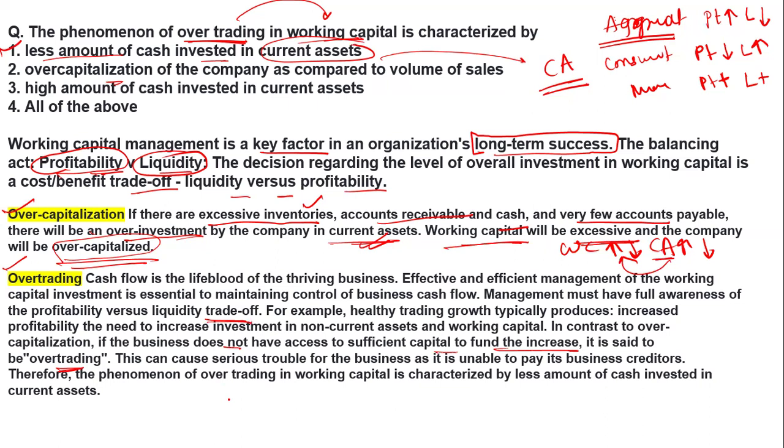So what is over trading? In the simplest way, over trading means when your working capital is decreasing. Working capital is less. If your working capital is less, that means your current asset is less, so less cash is invested in the current asset. Clear?